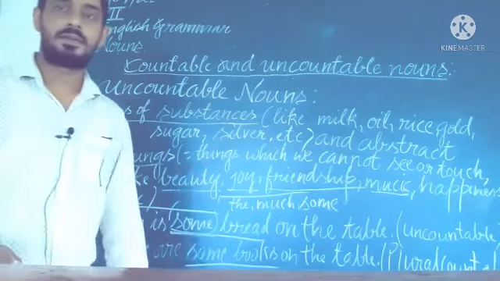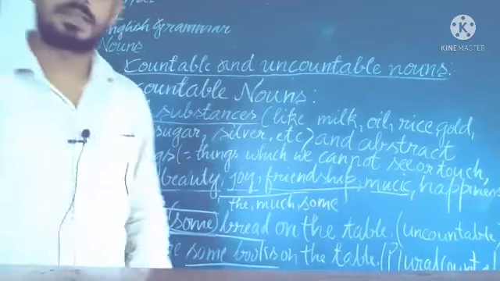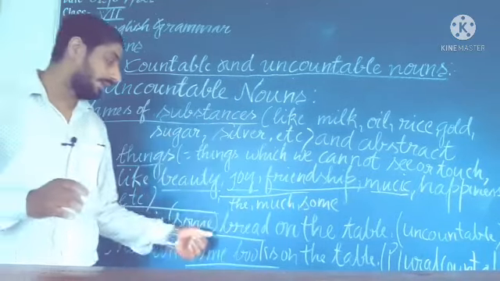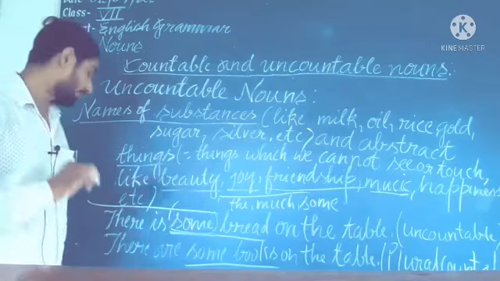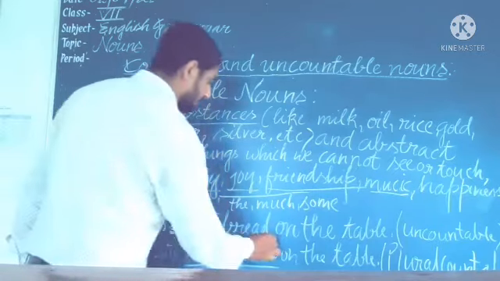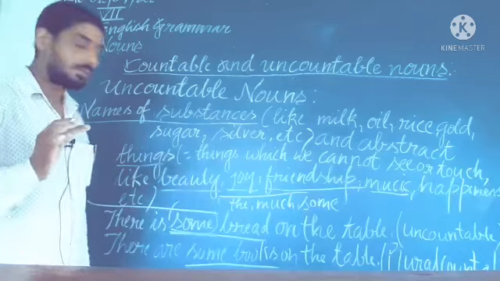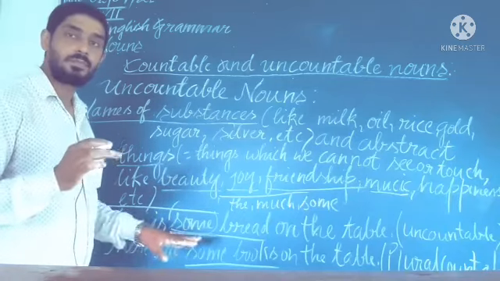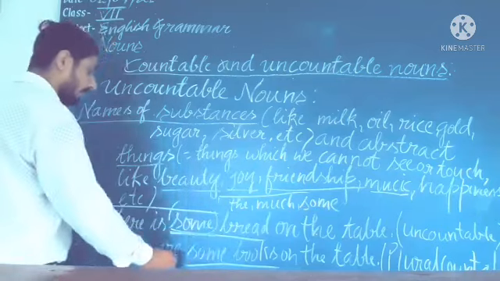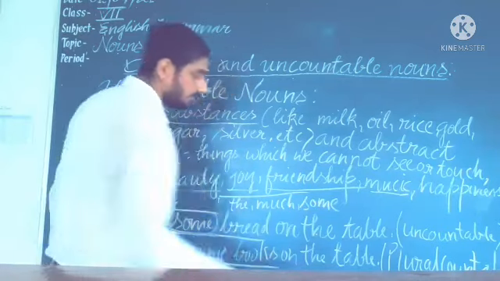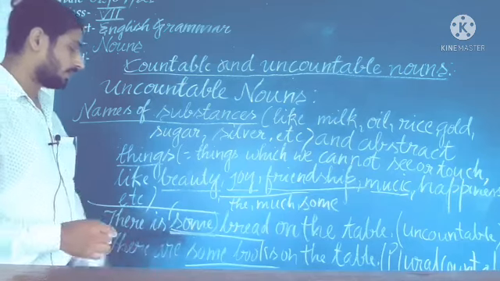In general sense we don't use it, but we are using it here. When we make it particular, when we know about it, there is some bread on the table. So I know that some bread is on the table, and at that time we are using the word some. Understand? In general sense we don't use it. There are some books on the table. So we also use some with plural countables.